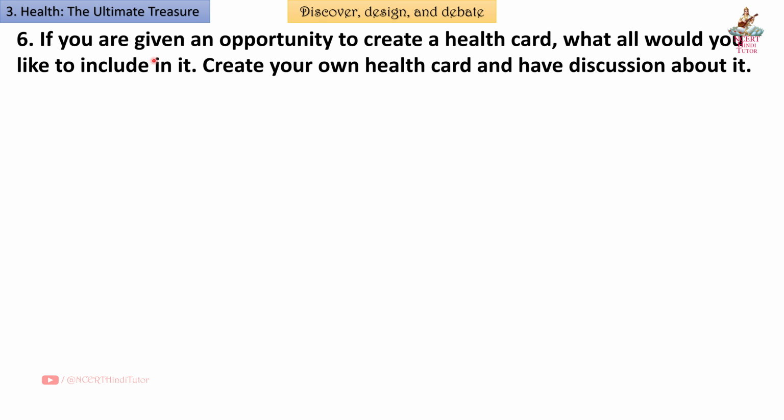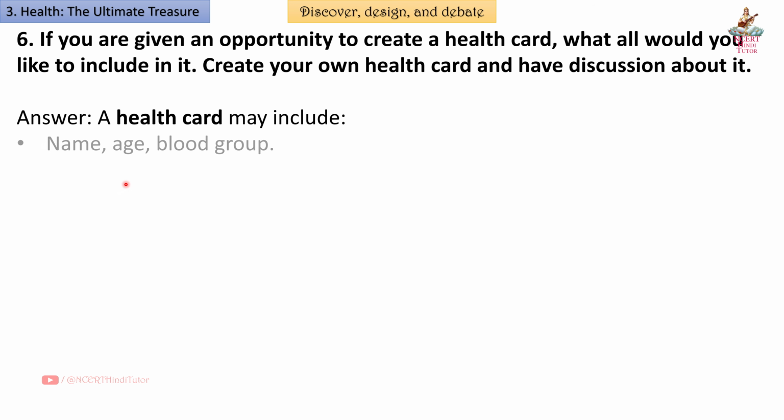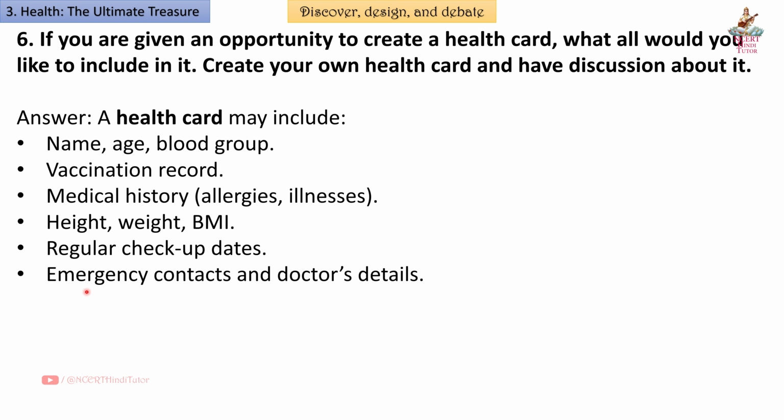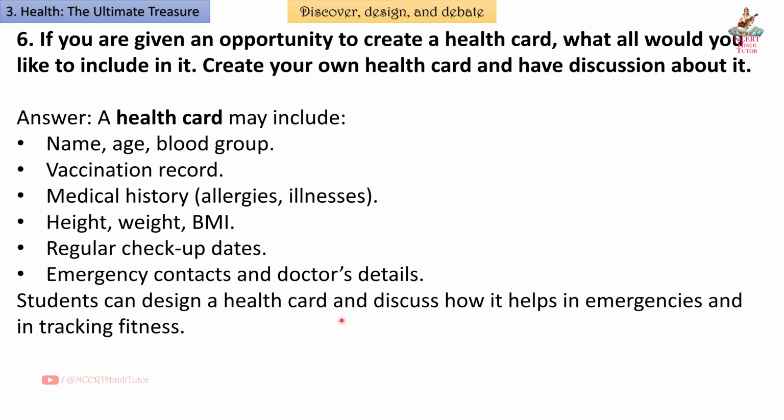Question 6. If you are given an opportunity to create a health card, what all would you like to include in it? Create your own health card and have a discussion about it. Answer. A health card may include name, age, blood group, vaccination record, medical history, allergies, illnesses, height, weight, BMI, regular checkup dates, emergency contacts and doctor's details. Students can design a health card and discuss how it helps in emergencies and in tracking fitness.